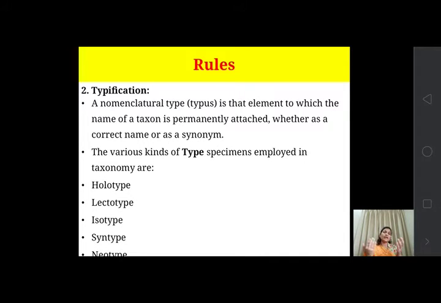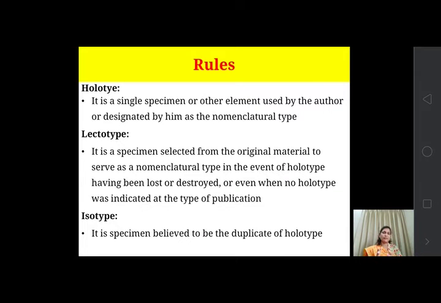So there are various kinds of type specimens employed. Specimens are of various types. According to that, there are holotype, then lectotype, isotype, syntype, and neotype. So these are all the type specimens from which the name of the taxon is given or attached. Okay, so let's look at them one by one.